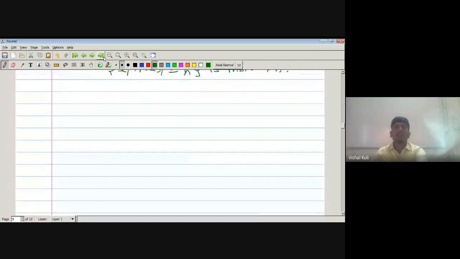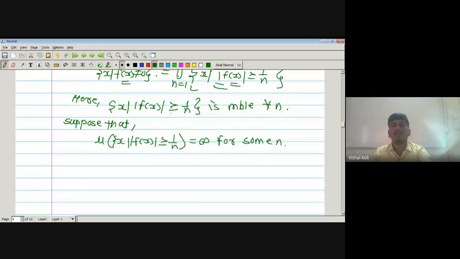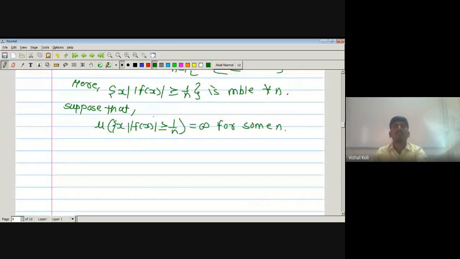For proving that, if possible, suppose that the measure of x whenever modulus of f of x is greater than or equal to 1 by n is infinite for some n. Since here we have to check whether its measure will be finite or infinite, for that we have considered one assumption, that its measure will be infinite.